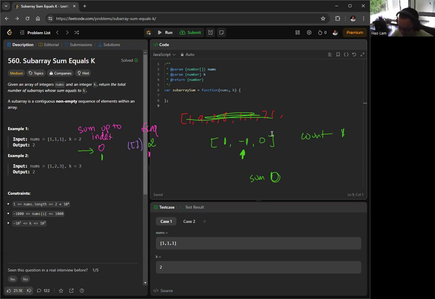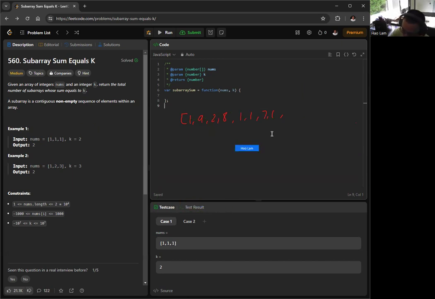The first one is an empty array. Okay, and we keep going to the last one, right? 0 plus 0 is 0. And also, let's say our k is 0. I forgot to mention our k is 0. And yeah, the sum is 0. 0 plus 0 is 0. So how many subarrays are there to make up the sum of 0? Well, we know we have 2, right? So we need to add 1 to 2. This is 3, right? And this will be our answer. So we can either have negative 1, 1, 0 by itself, or an empty array.